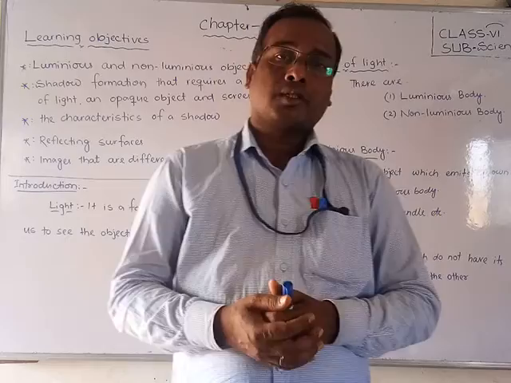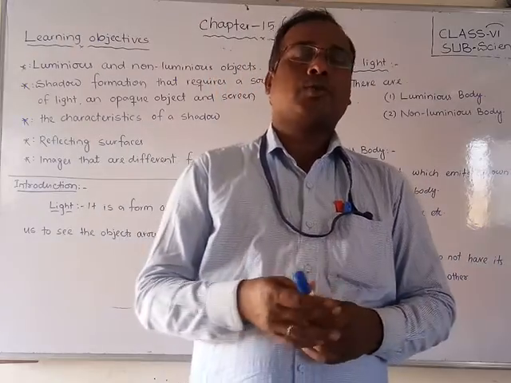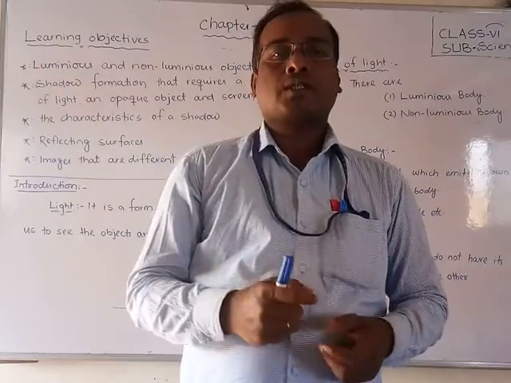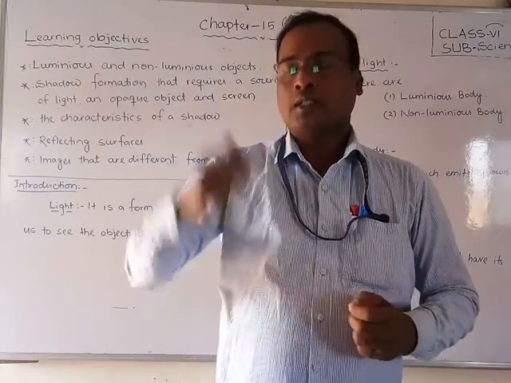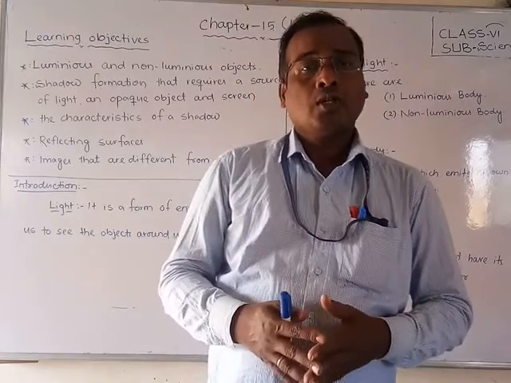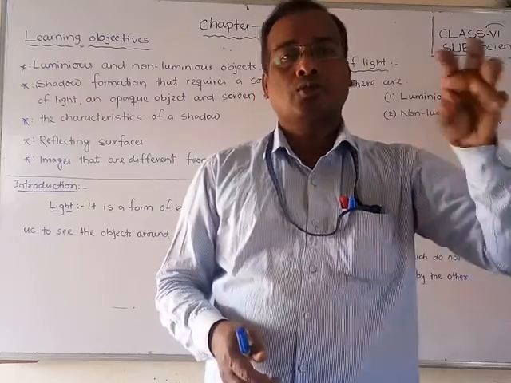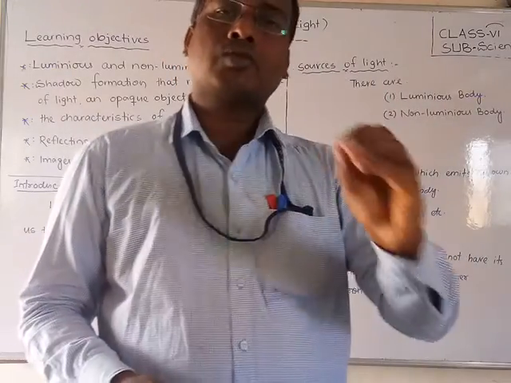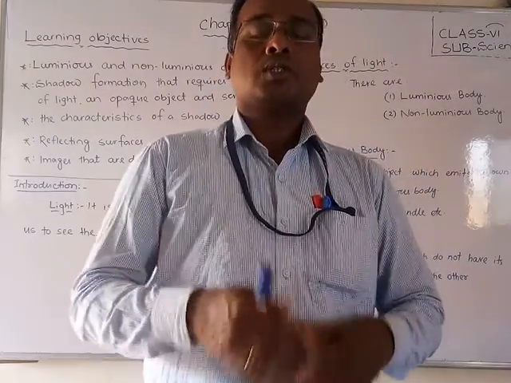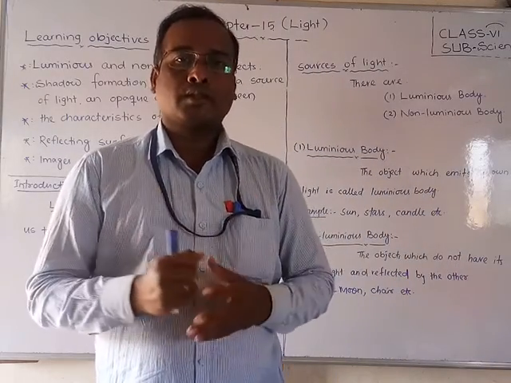So students, where does this light come from? There are different sources where we get light. Suppose you are using a torchlight, it is coming from the torch. Electric bulb, it is coming from the bulb. Candle, from the candle. Sunlight, from the sun. Moonlight, from the moon. So there are many sources where we get light. The electric bulb is one source, the candle is one source, the sun is one source.